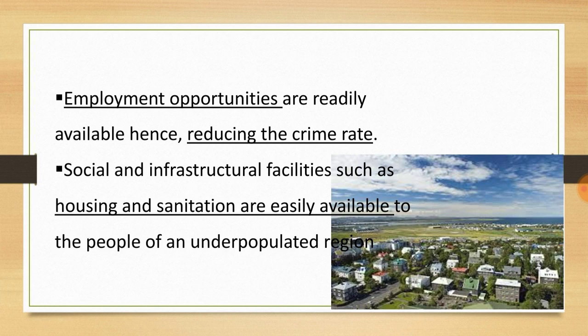Social and infrastructural facilities such as housing and sanitation are easily available to the people of an underpopulated region. They don't have to worry about housing and sanitation, and it is easy for them to achieve these facilities.